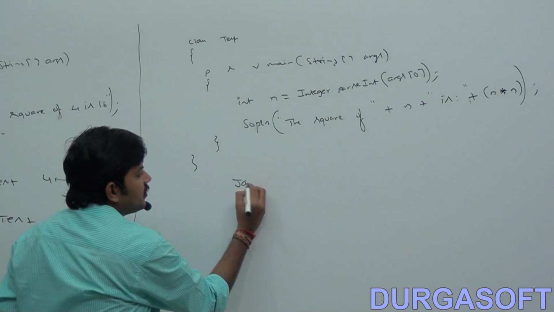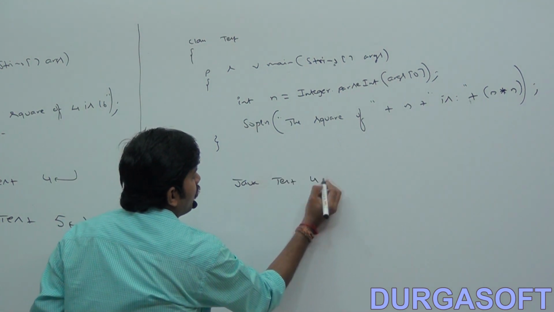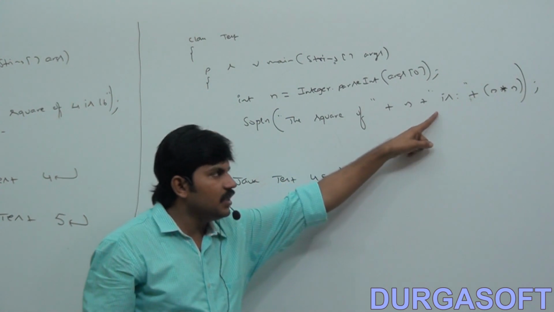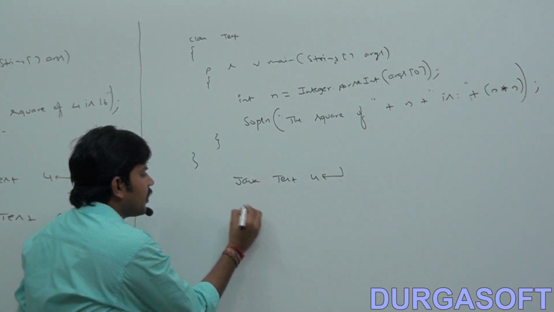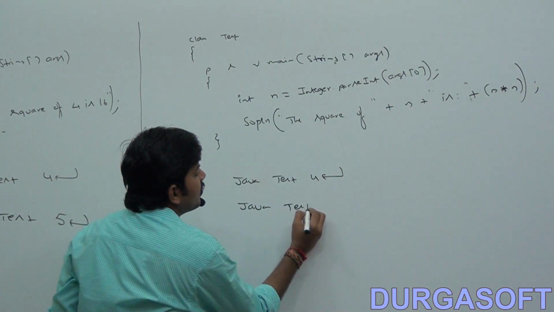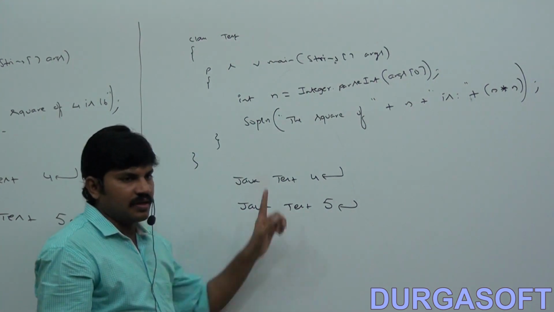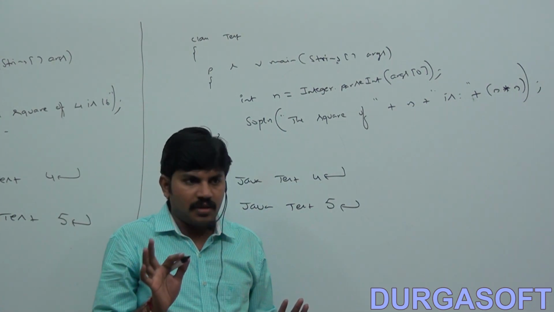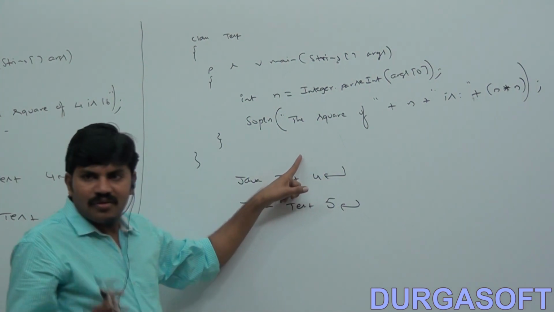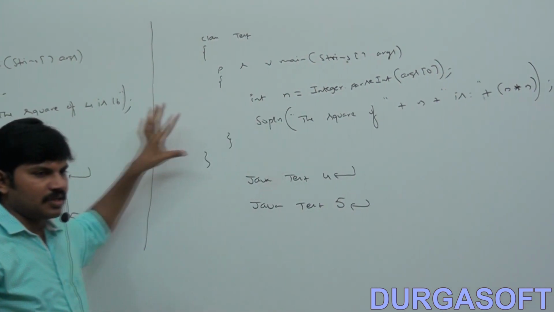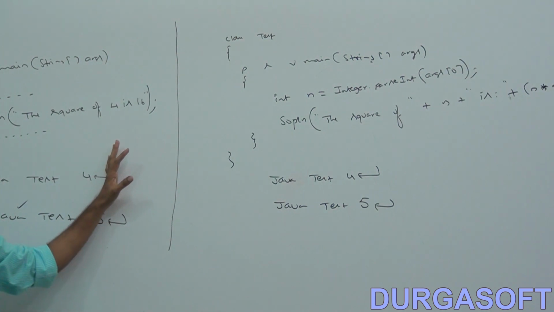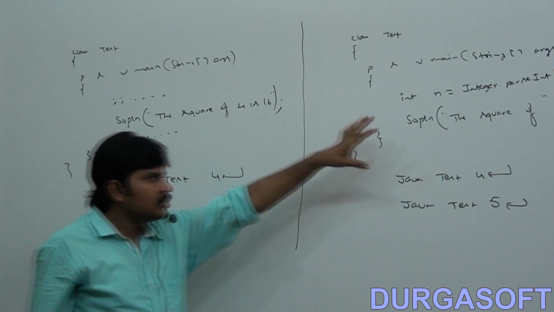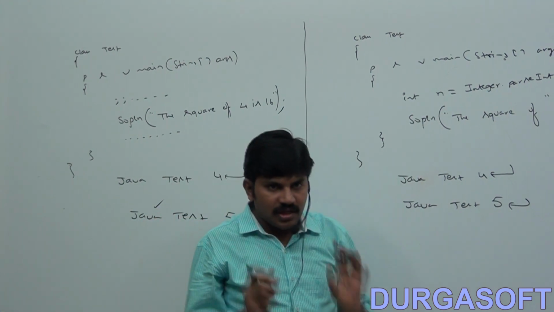Suppose I pass java Test 4, what answer do we get? The square of 4 is 16. If I pass java Test 5, the square of 5 is 25. I hope you can understand. What is the difference between this program and that program? That program is hard coded only for 4 and 16, but this program is not hard coded for any value.